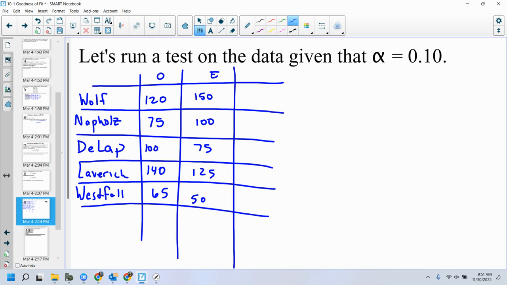Now, to run my test statistic, I need to calculate O minus E squared over E. That's what I'm going to calculate for each one of these. And yes, you have to do it for every single one of your categories. So you find your difference between the two.